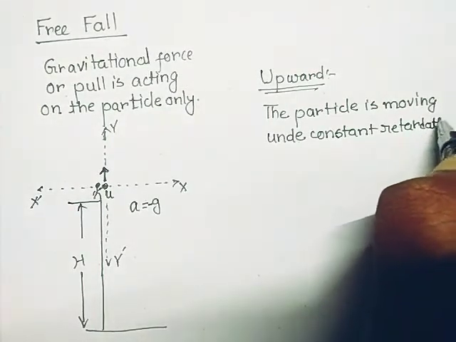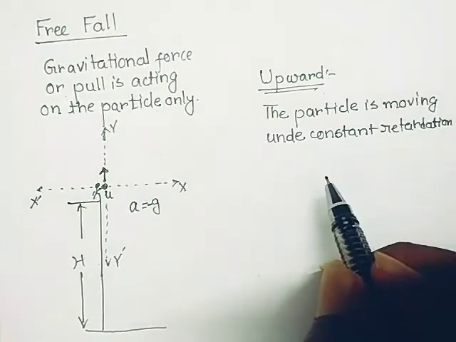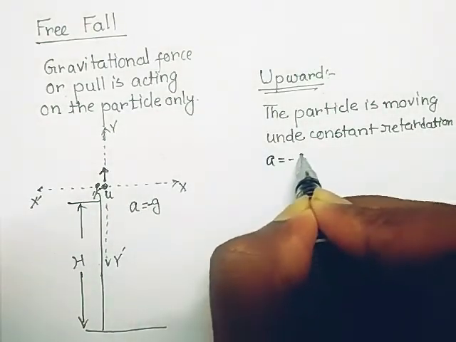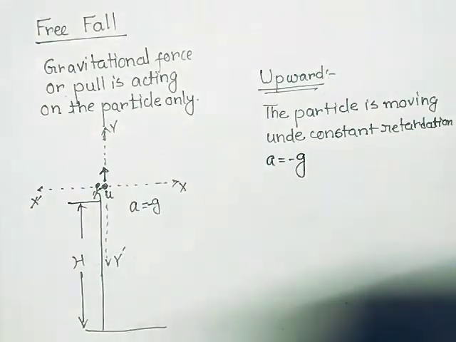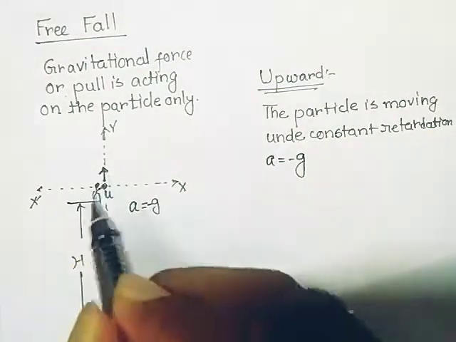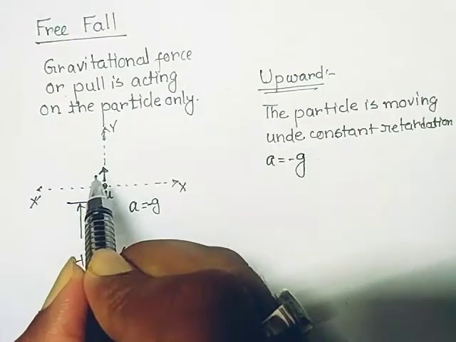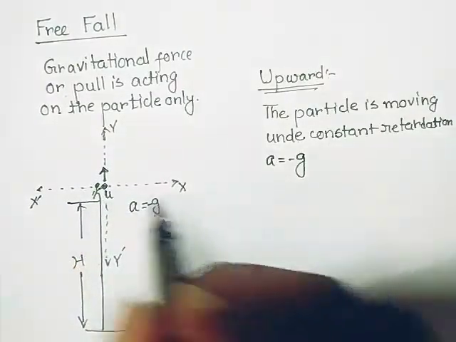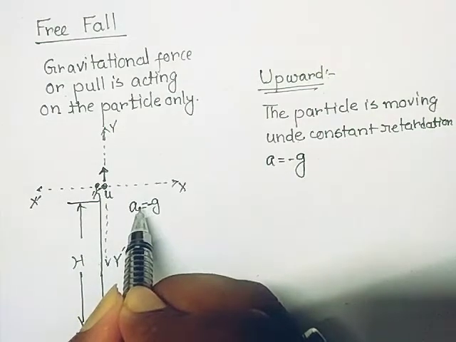And obviously, what is the cause of the constant retardation? The cause is acceleration due to gravity, that is the gravitational pull. So we can call it a free fall. When it is moving upward, obviously u is positive because it is moving along the positive y-axis, but a is negative.